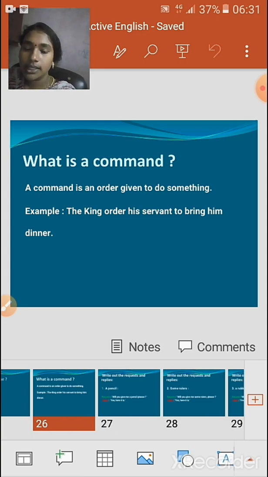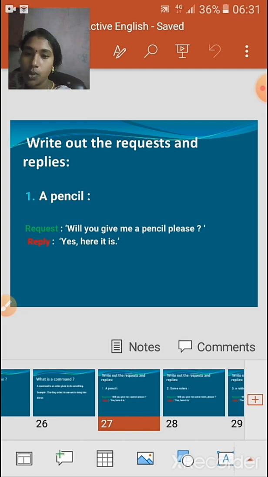Let us go into the exercise directly. The first one is: write out the request and replies. The first one I'm going to do, I'm going to give an object, that is a pencil. How will you ask it as a request? You can ask it in this way: Will you give me a pencil, please? So what will be the reply for it?